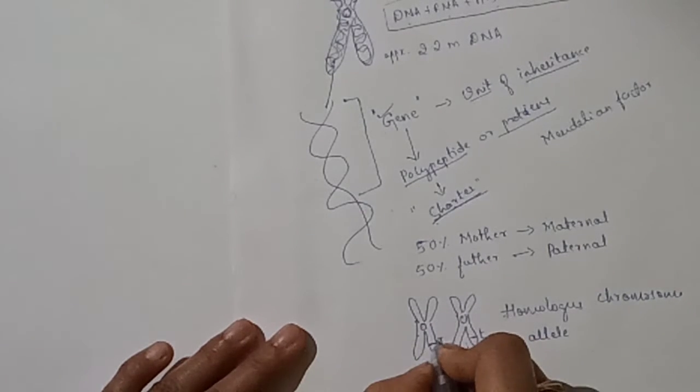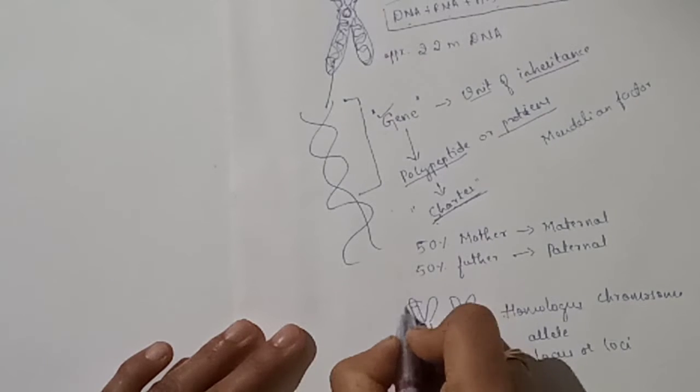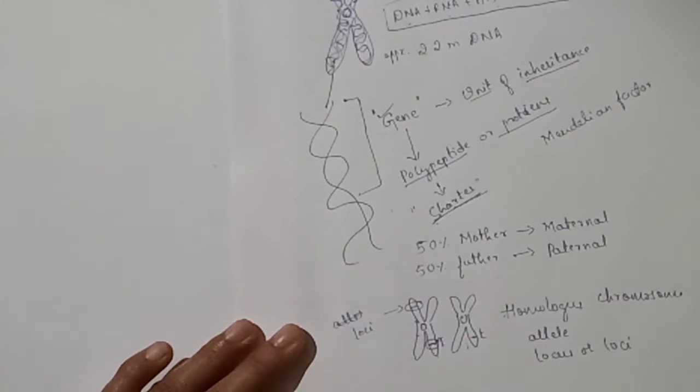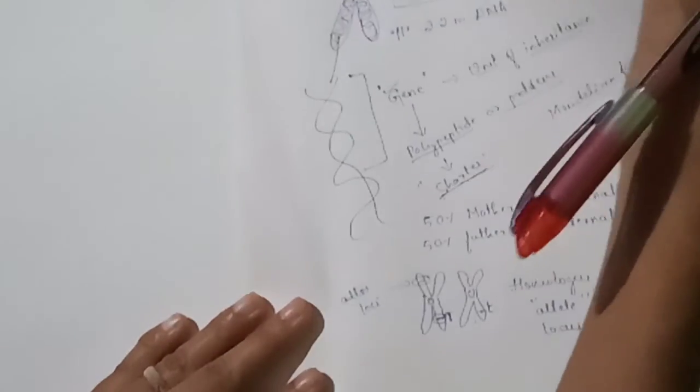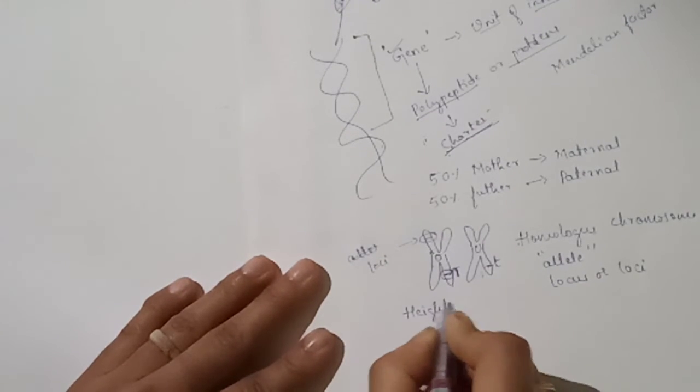And the point on which the allele or a gene is situated is called locus or loci. On the same specific position on homologous chromosomes, an alternative form of a gene is present, then it is called an allele. Understood?